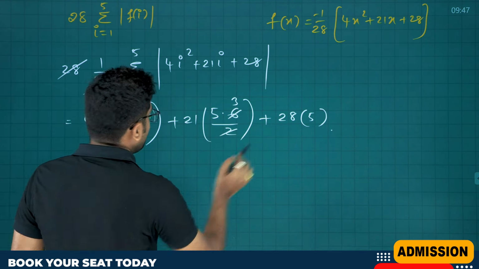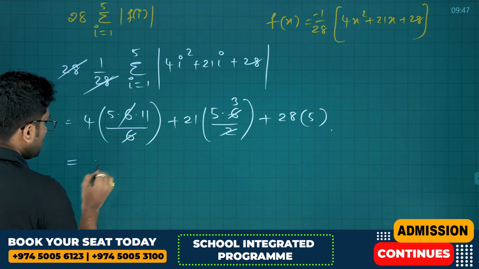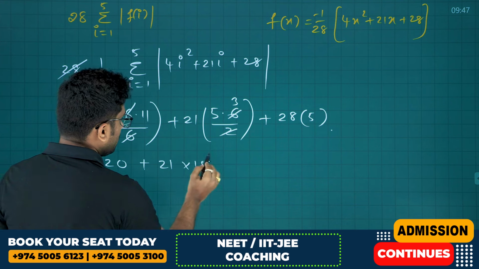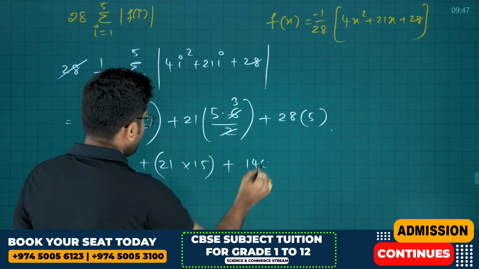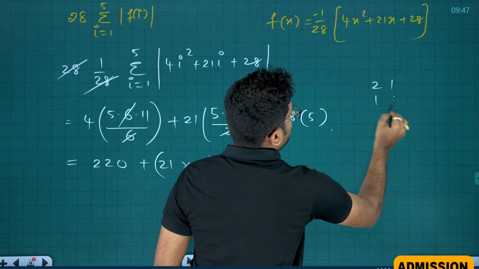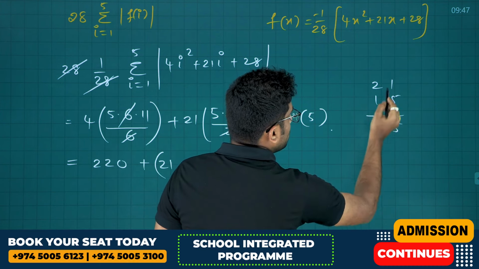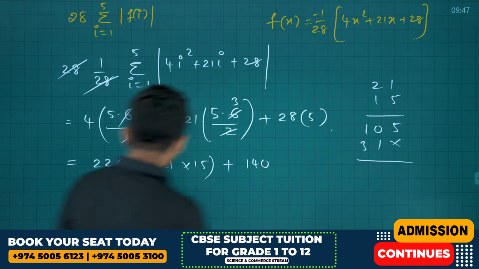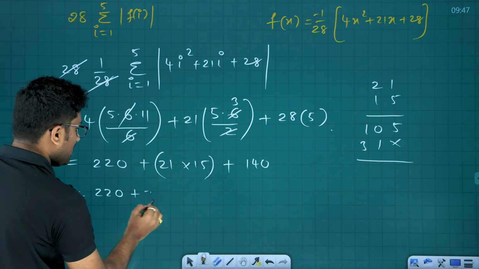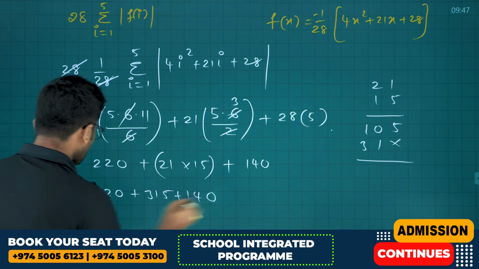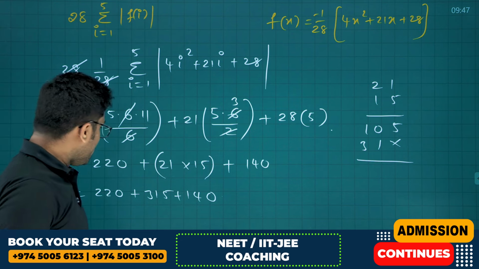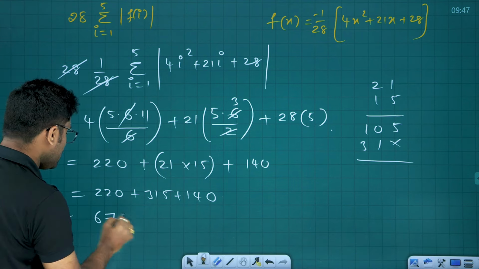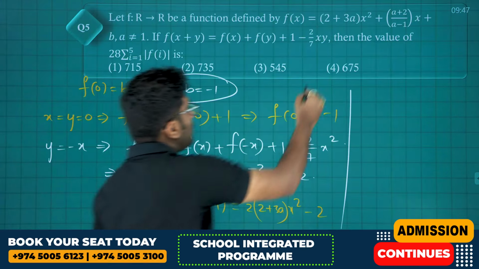2 1s are 2, 2 3s are 6, 4 5s are 20. 20 11s are 220, plus 21 into 15, plus 28 5s are 140. 21 into 15 is 315. So 220 plus 315 plus 140. 220 plus 140 is 360. 360 plus 315 is 675, which is the result. 675, which is option 4.